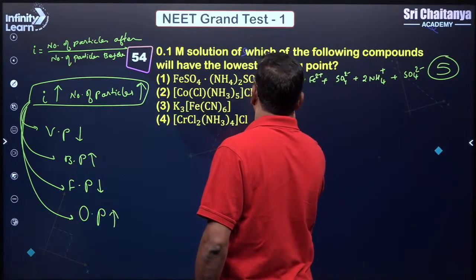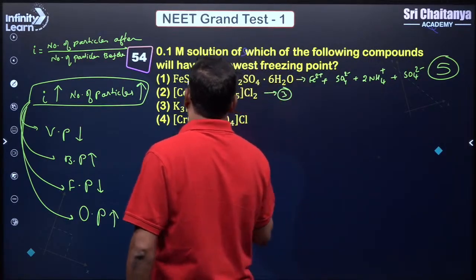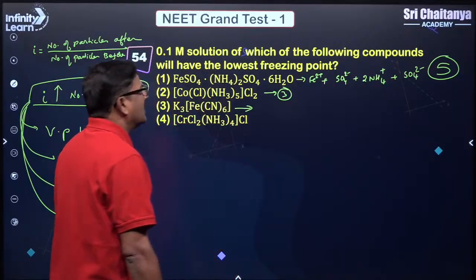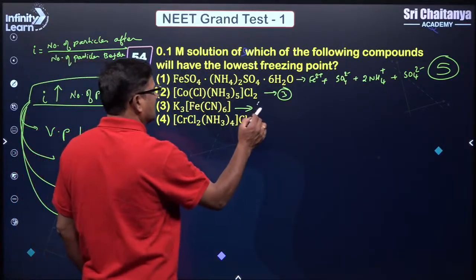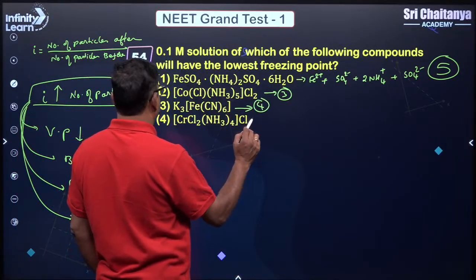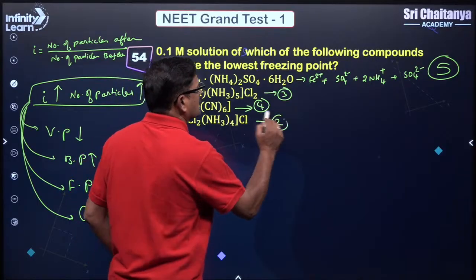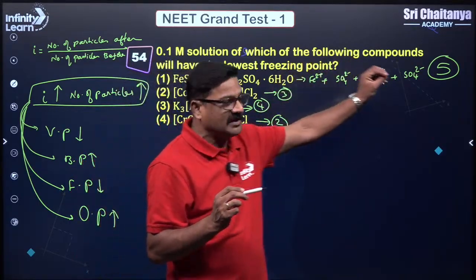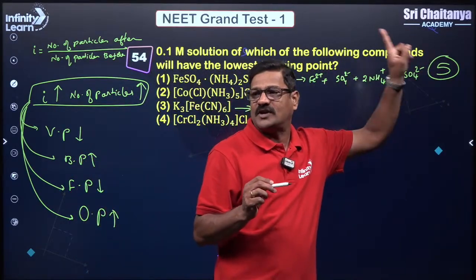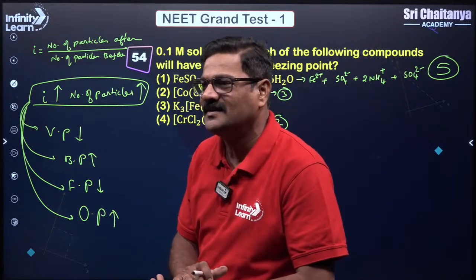The next is going to give 3 moles, the next K3 gives 4 moles, and it is going to give just 2 moles. So the number of particles in option 1 is the highest, right?